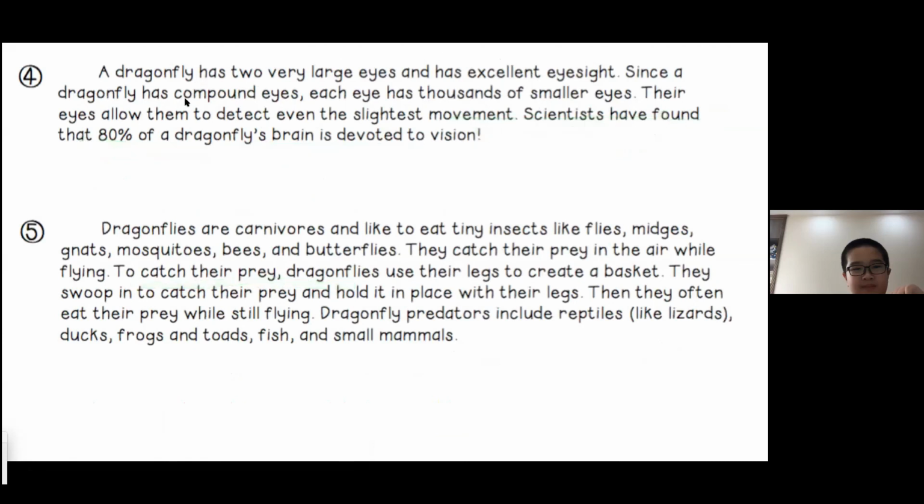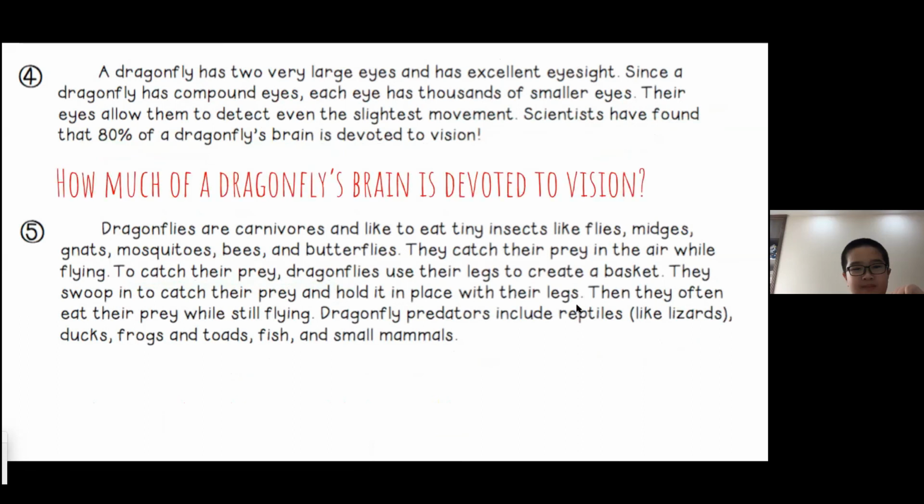All right, you can read the paragraph on your own, the number 4, and then I want everyone to, I'll enable annotation and highlight where it says how much of a dragonfly's brain is devoted to vision. Read me the sentence that answers the question. Scientists have found that 80% of a dragonfly's brain is devoted to vision. Okay, scientists have found that 80% of a dragonfly's brain is devoted to vision.